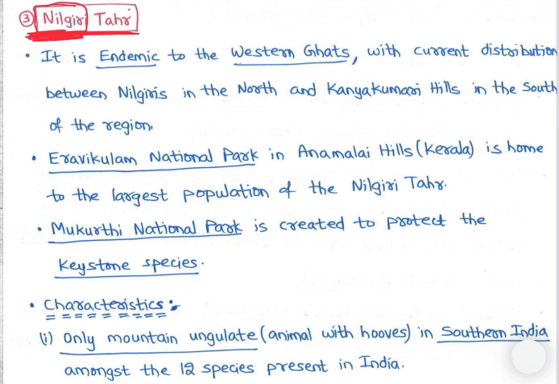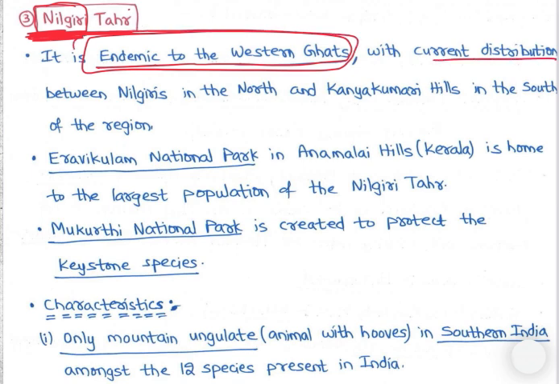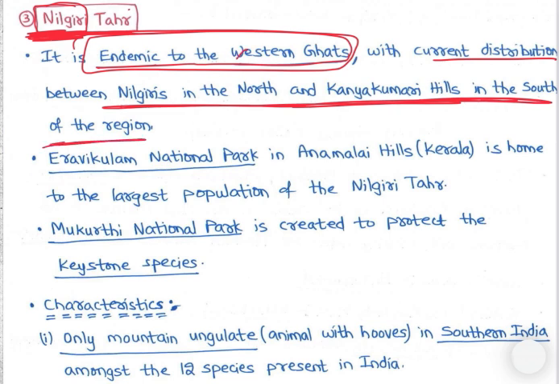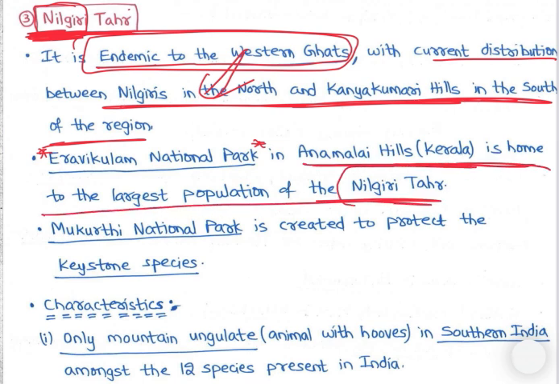So the Nilgiri tahr. What is it? The Nilgiri tahr is endemic to the Western Ghats. Endemic means found only in the Western Ghats, with current distribution between the Nilgiris in the north and the Kanyakumari hills in the south of the region. Eravikulam National Park in the Annamalai Hills, Kerala, is home to the largest population of Nilgiri tahr.